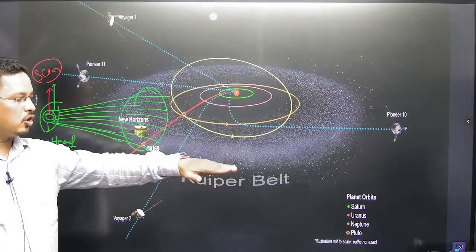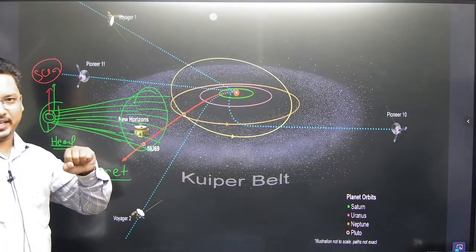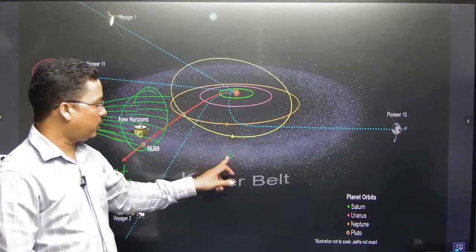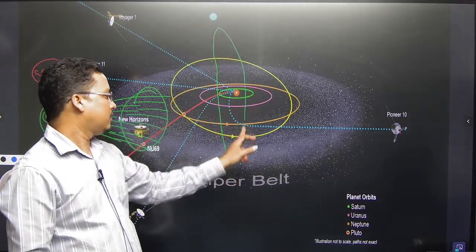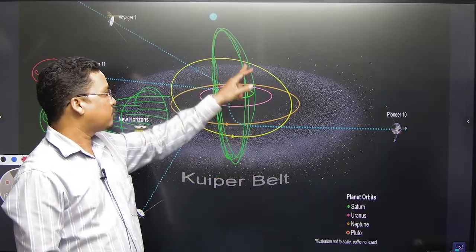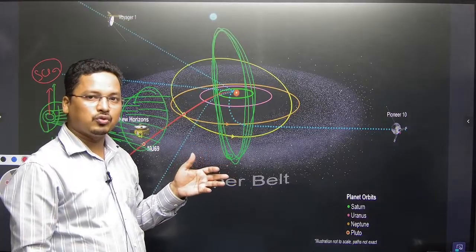The tail grows as it comes close to the sun, and as it moves away from the sun, the tail will also shrink. As comets get closer to the sun, let's say a comet originates from here, it will move like this in an elliptical path. Comets move in a highly elliptical path. This is a fundamental lesson of the universe.